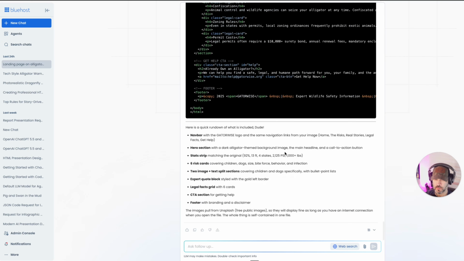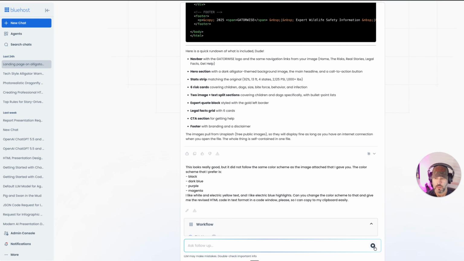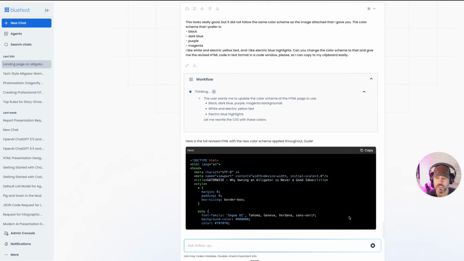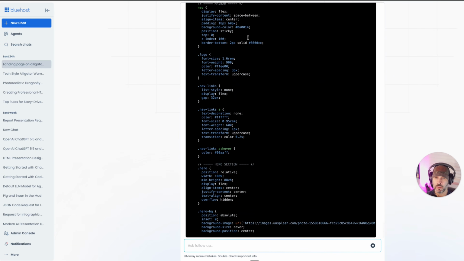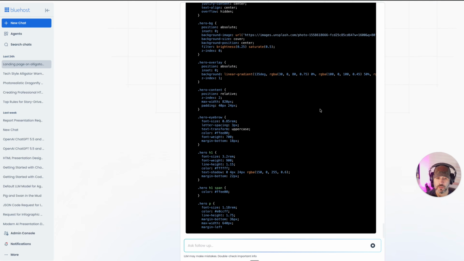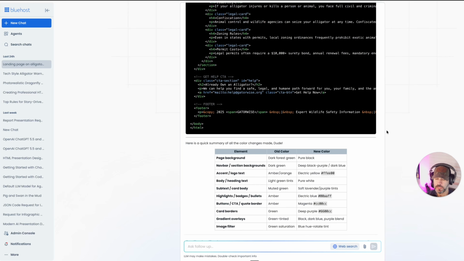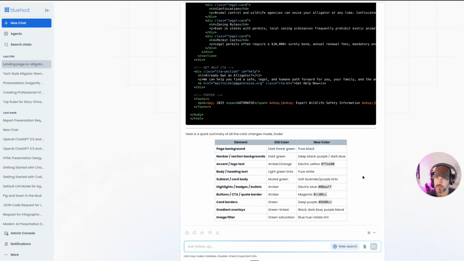What I want to do is I'm going to ask for a follow-up. So should be getting something back that changes the look of the site. And we'll keep it up there. And we'll let this do its thing, and then I'll be back in a second to see how this one looks. All right, so it's completed the revisions, and it's telling me exactly what it changed. So I'm going to set this back up, and we'll compare how the first one came out and then how this one looks now. So I'll be right back.